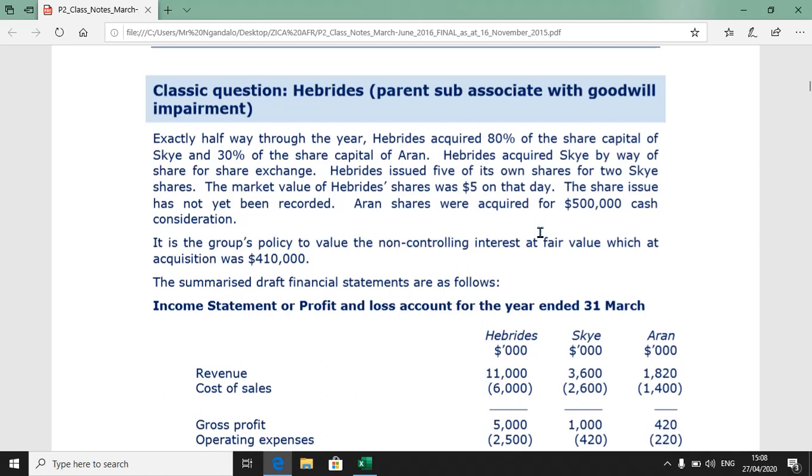Hibrides issued 5 of its own shares for 2 Sky shares. The market value of Hibrides shares was 5. Of course, the share issue has not been recorded. It is the group policy value the non-controlling interest, fair value, and of course that is 410.